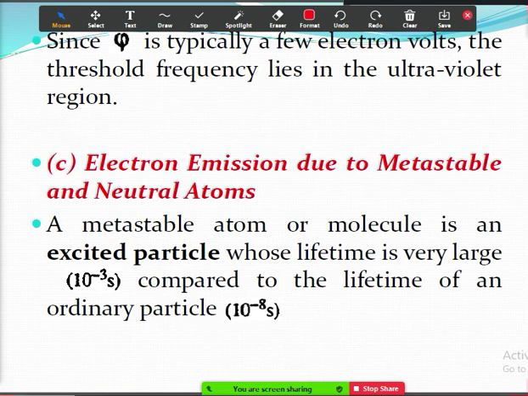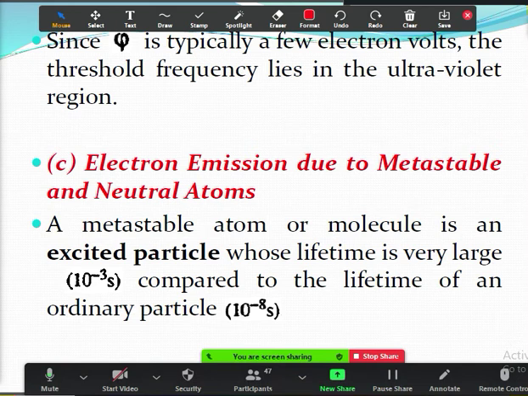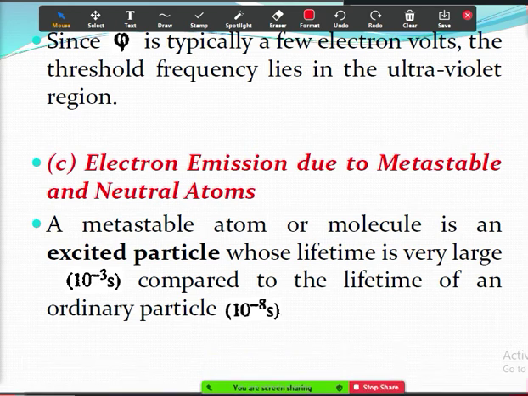Next, electron emission due to metastable atoms and neutral atoms. What is meant by metastable atoms? If you see the first point, generally metastable atoms will have a longer lifetime.